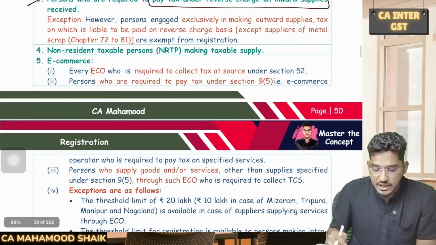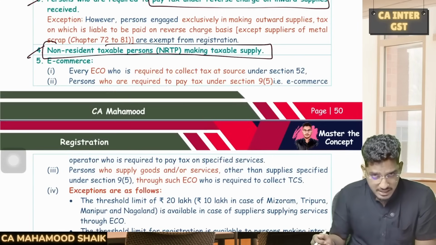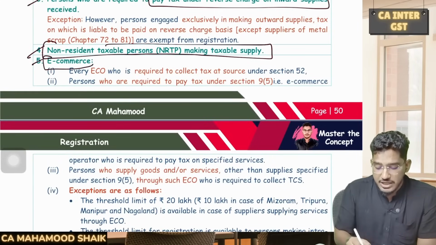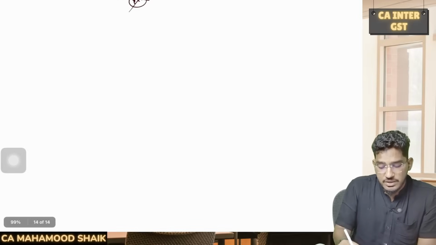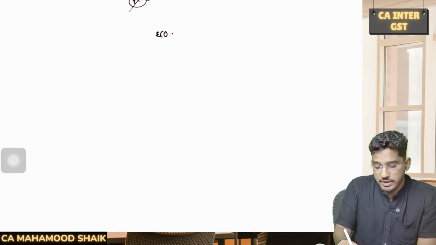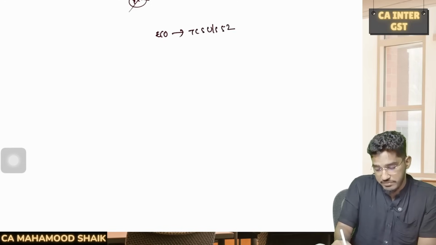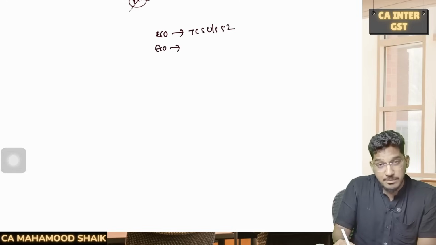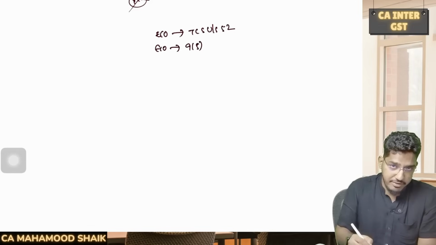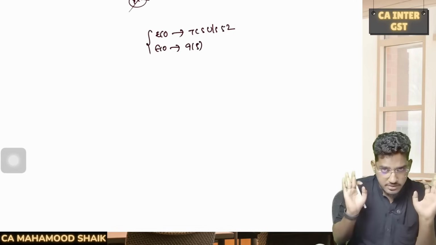Next category of the persons who are required to undergo compulsory registration is NRTP. So in case of NRTP, without any exceptions, you become liable for compulsory registration. Now talking about e-commerce operator. See, e-commerce operators are also required to undergo registration. They have identified two kinds of e-commerce operator: those e-commerce operators who are required to collect a TCS under section 52, and those e-commerce operators who are required to pay the tax for supplies notified under 9(5). So these two e-commerce operators are required to be mandatorily registered.